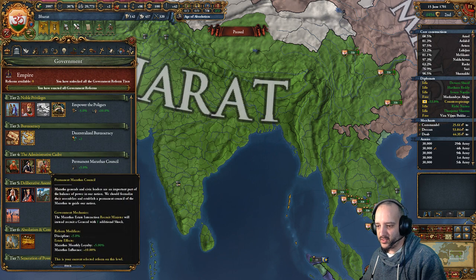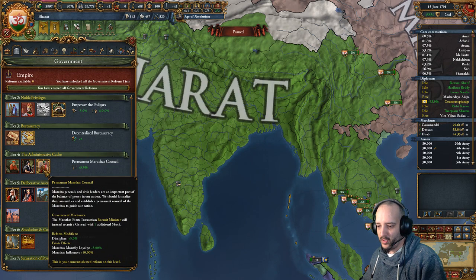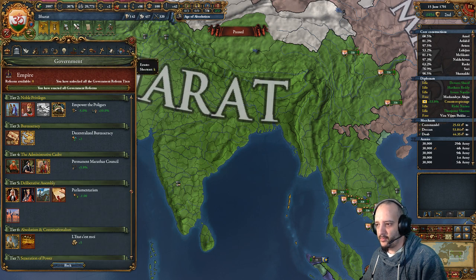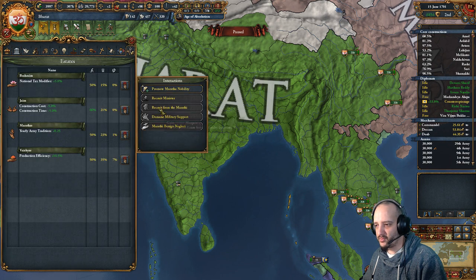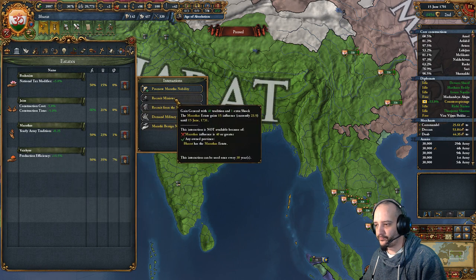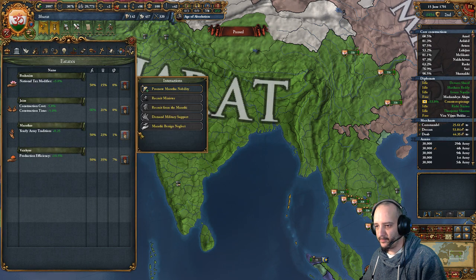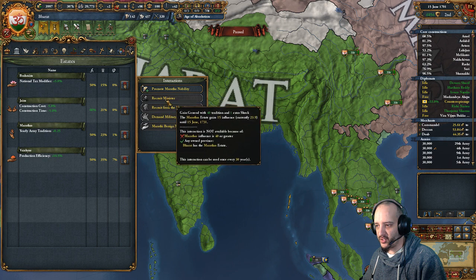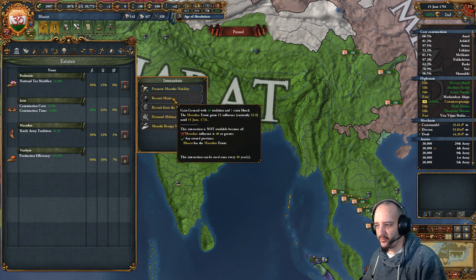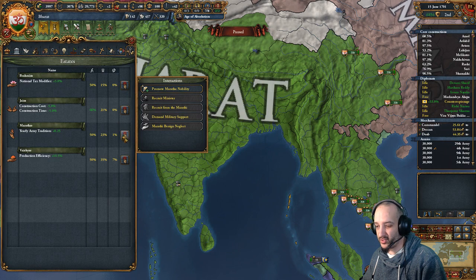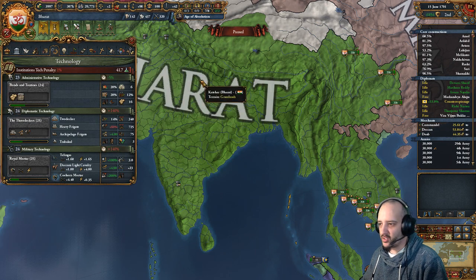And then the tier 4 is the big one, the 5% discipline. It also gives you more influence and loyalty with the Marathas. Marathas are basically the replacement of the nobles, but they give you tradition instead of manpower. Also, when you get that reform, it replaces the recruit minister with a general. It still says recruit minister, but you get an authority tradition general with +1 extra shock, which is pretty nice. The normal general is removed, but a general with +1 shock is pretty good.